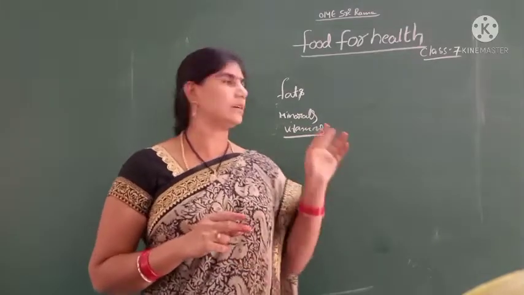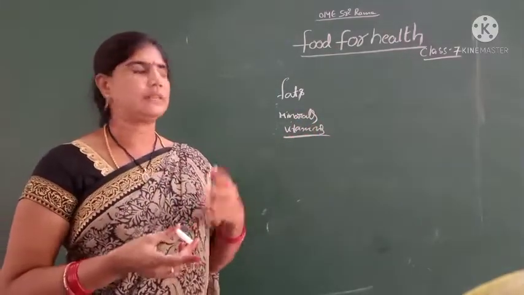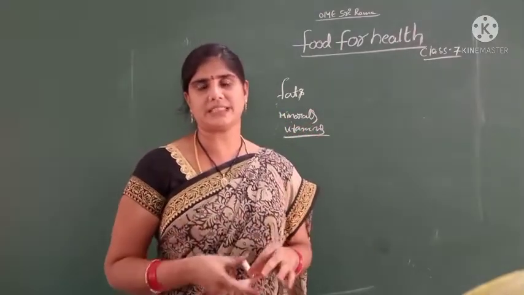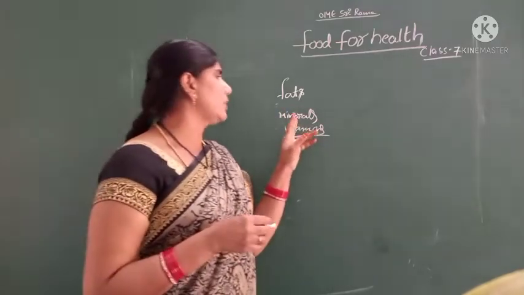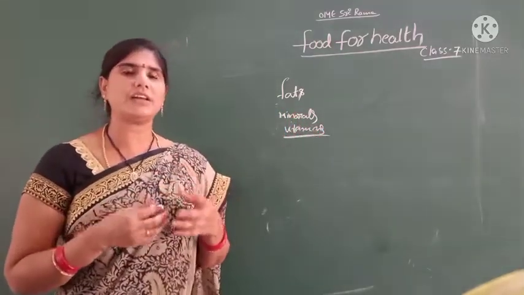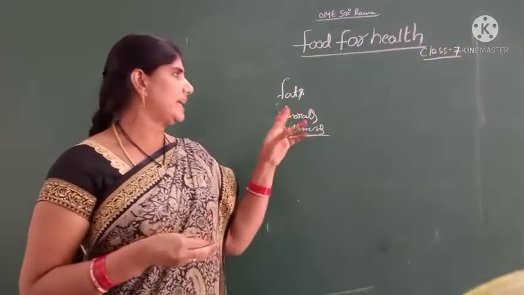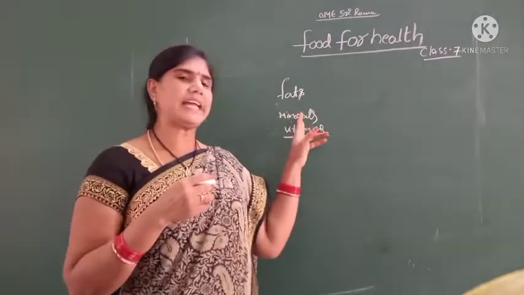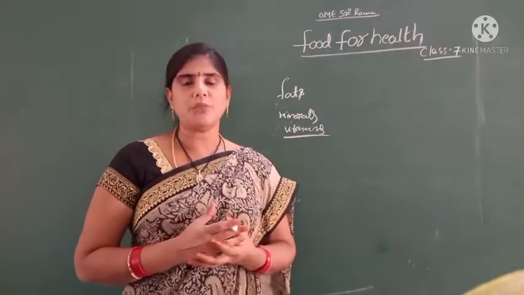Minerals and vitamins are needed in less quantity in our food. These are called micronutrients. Minerals are protective nutrients, good for health and maintenance of the body.